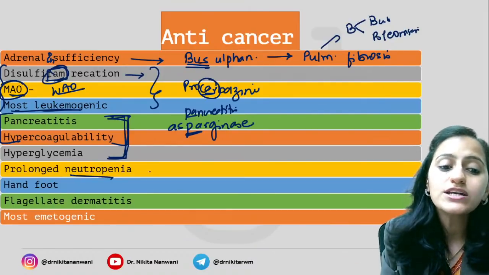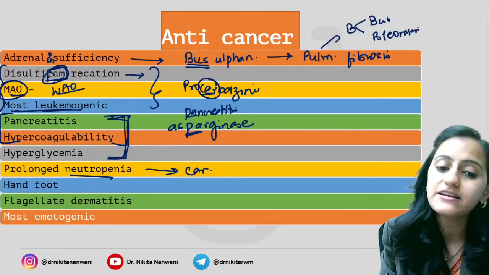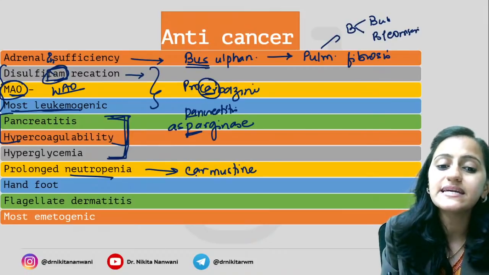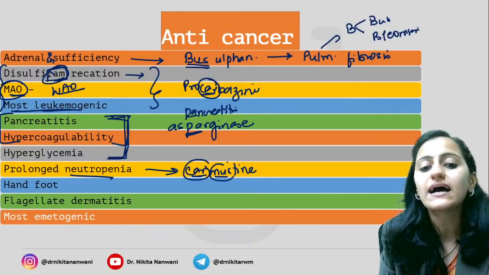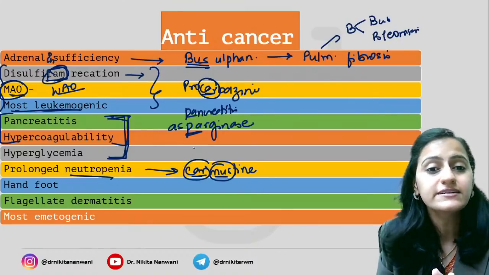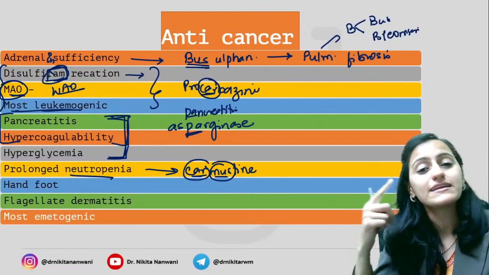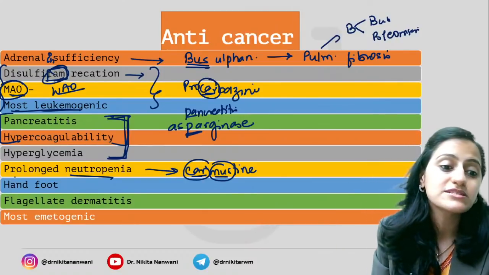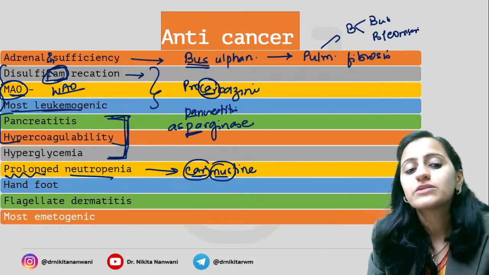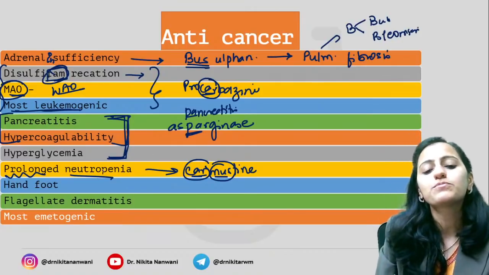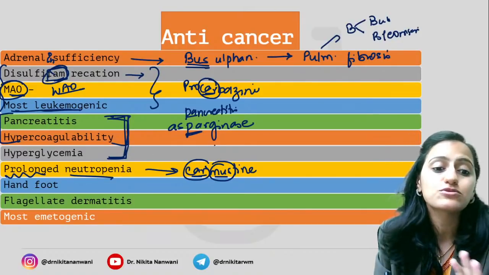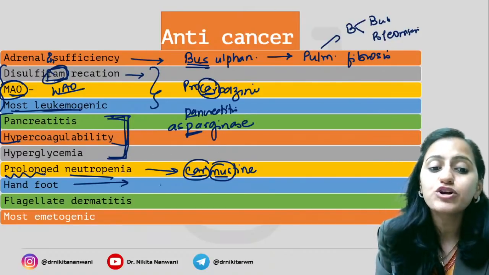Prolonged neutropenia is a side effect with carmustine. If you have seen a really awesome car, it has a lot of hangover, right? It stays in your mind for a long time. So it's a prolonged effect. Remember, carmustine is your prolonged neutropenia. It's a nitrogen mustard.